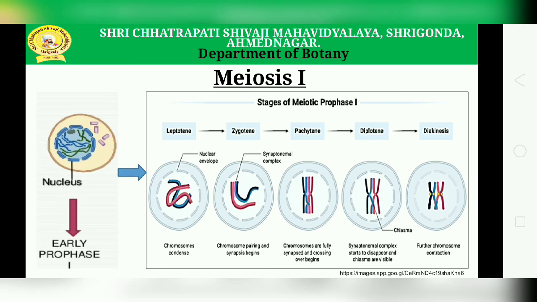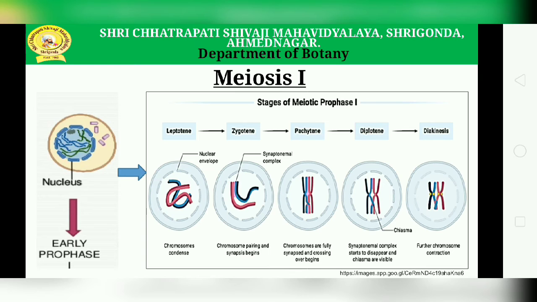The first, that is leptotene. It is the first stage of prophase 1, meaning thin threads. Individual chromosomes begin to condense into long strands within the nucleus. Whereas the nucleus increases in size, synthesis of RNA and protein increases.